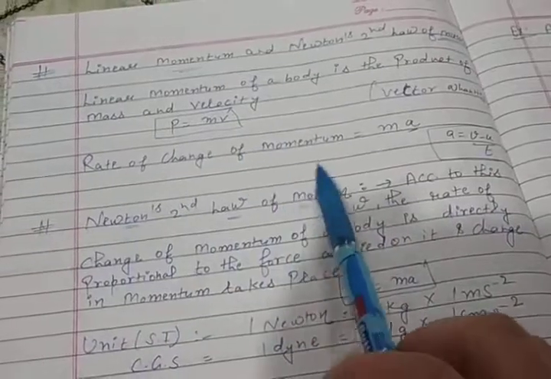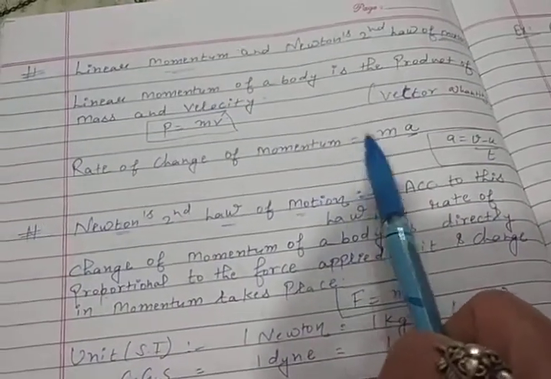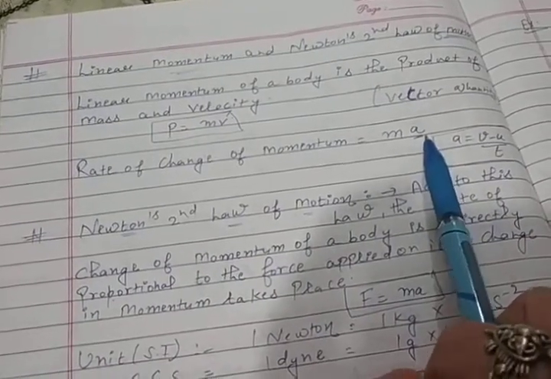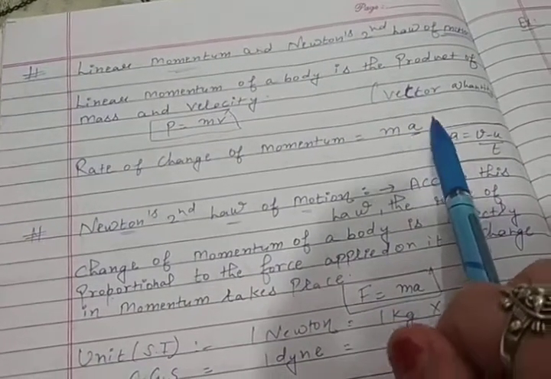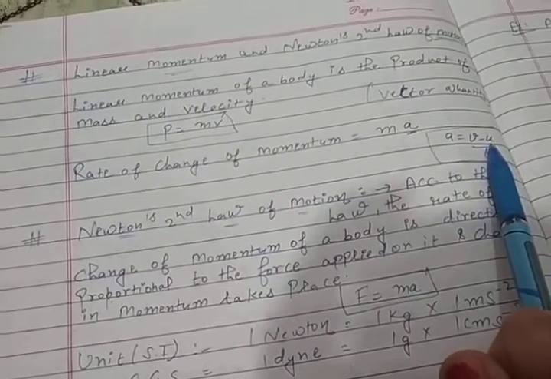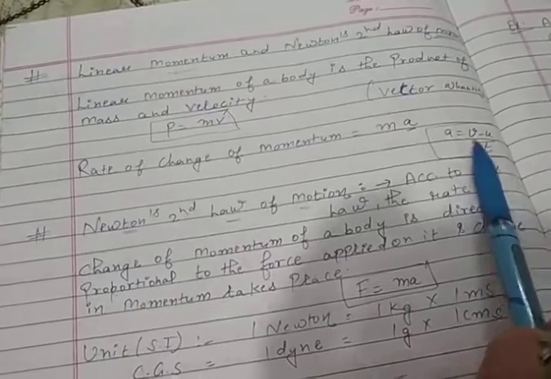Now, rate of change of momentum. What do you mean by rate of change of momentum? It is equal to mass into acceleration. So what do you mean by acceleration? Acceleration is equal to final velocity minus initial velocity divided by time taken.